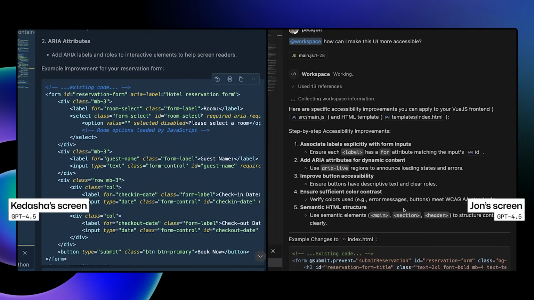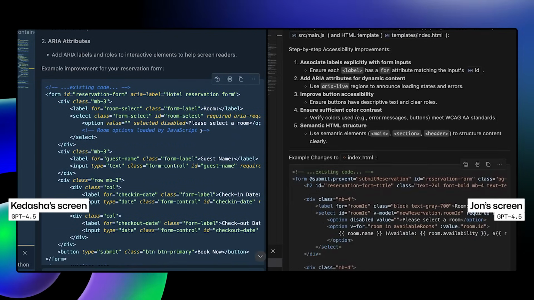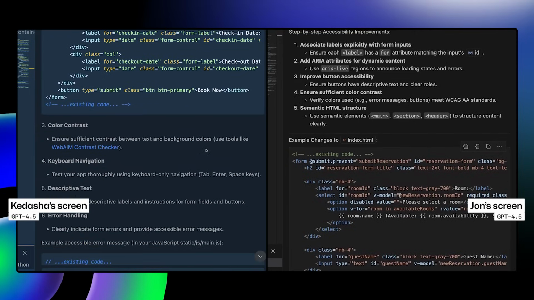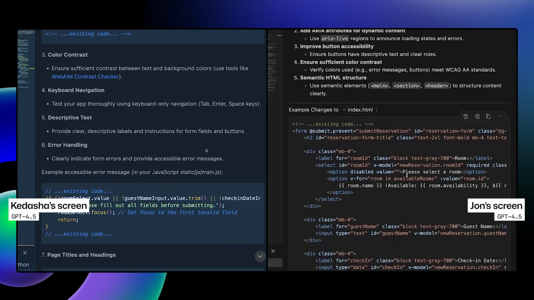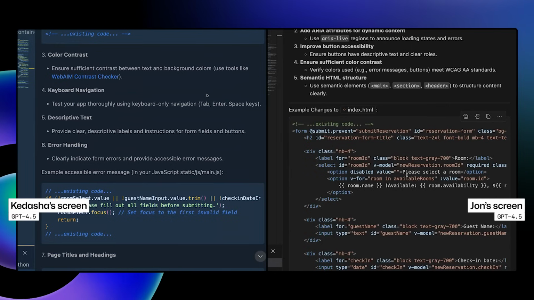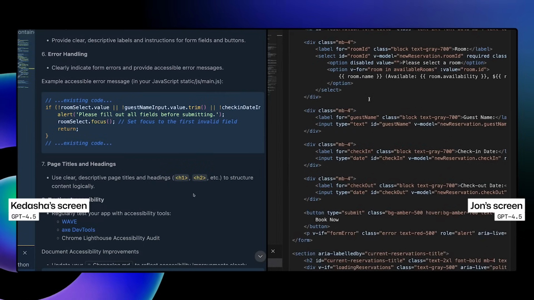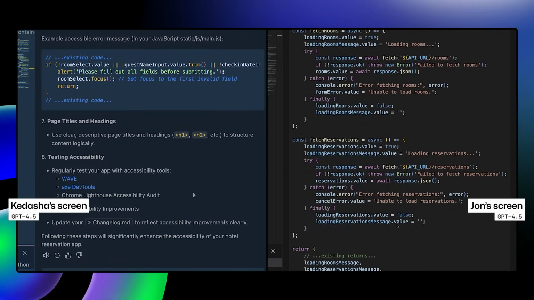I love that they both give us, okay, here's what you have and here's how you can improve it. And then yours is going on to even more detailed color contrast, keyboard navigation, page title and headings. These are really, really good, solid suggestions.